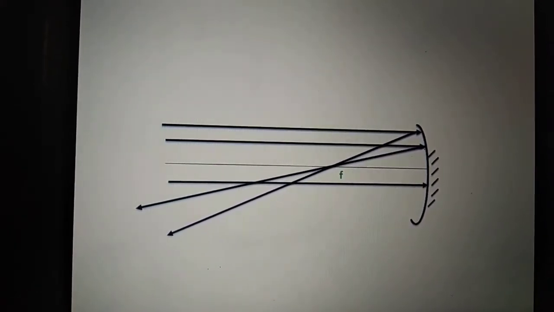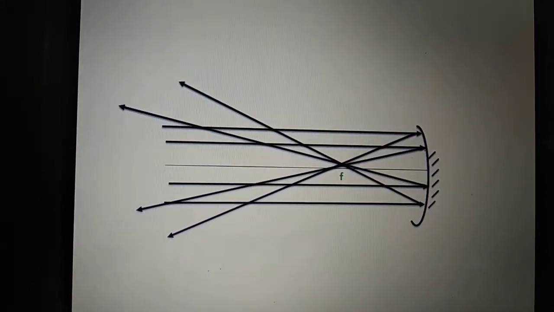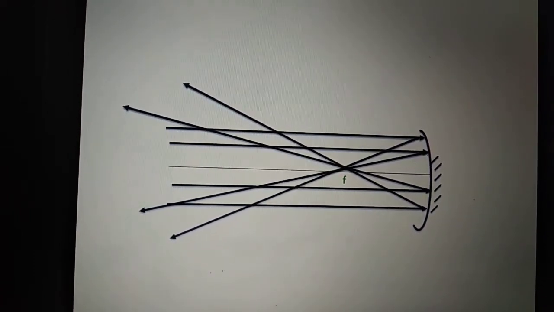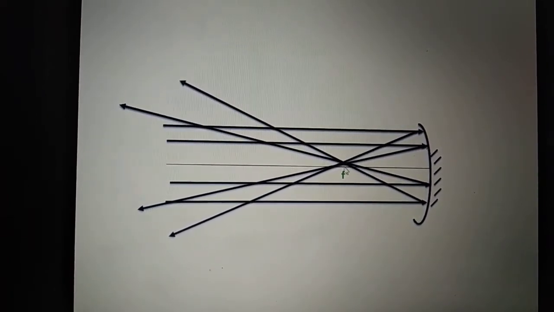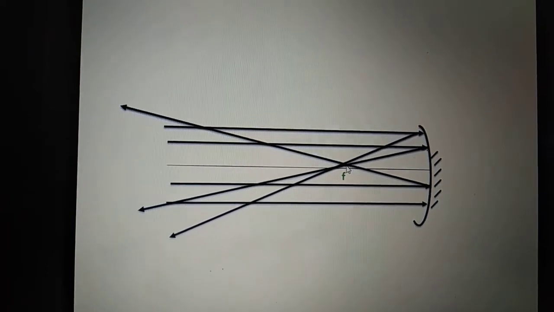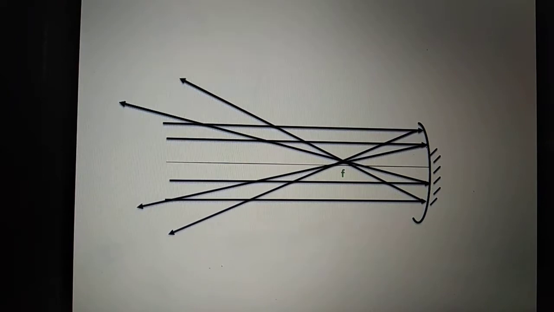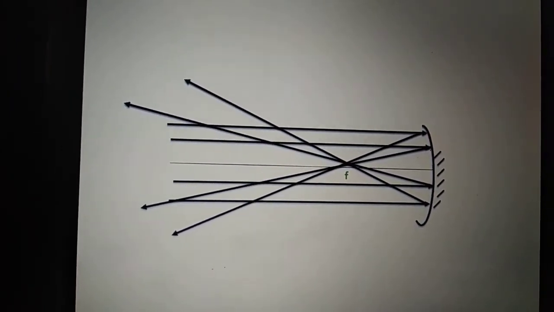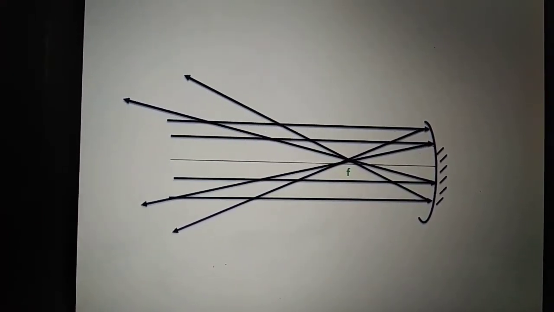One more ray, and one more ray. You can bring as many rays as you want to. What does it mean? If my object is at infinity, then the image of the object is formed at focus, because all the rays are meeting at focus. So you have to remember that if your object is beyond R, then your image is forming between R and F. If your object is at infinity, then your image will be at focus.